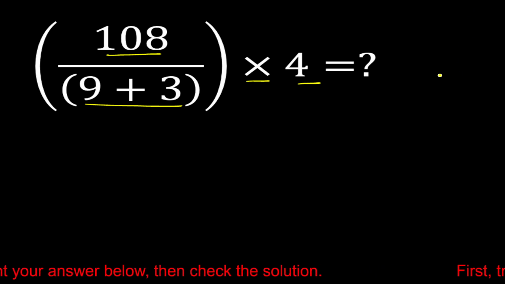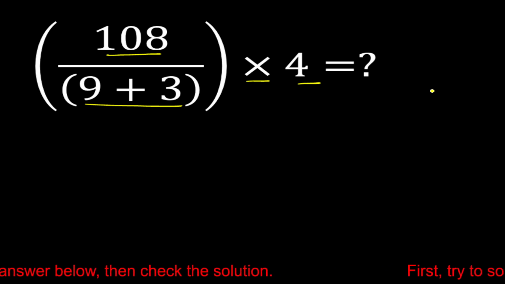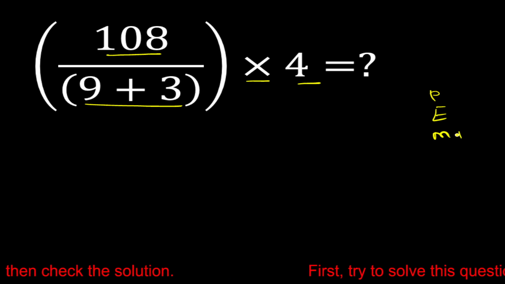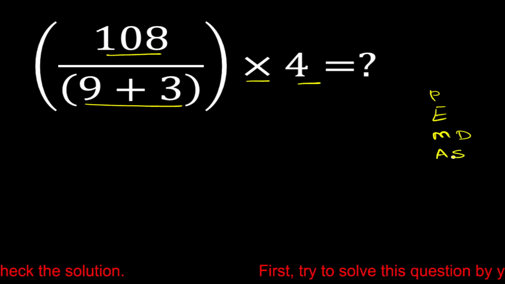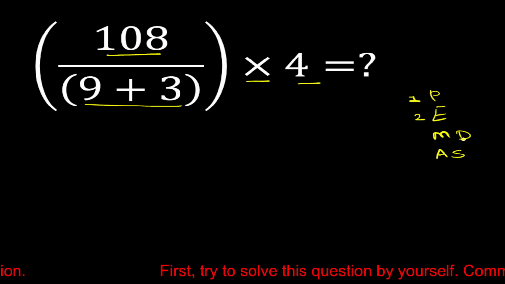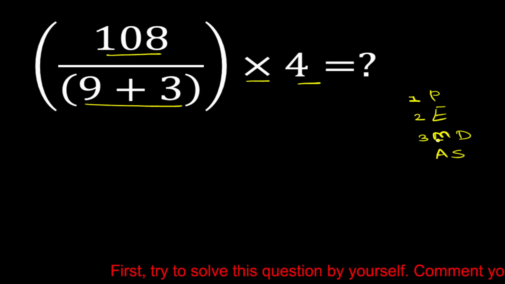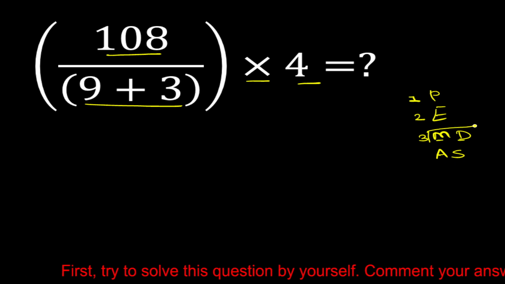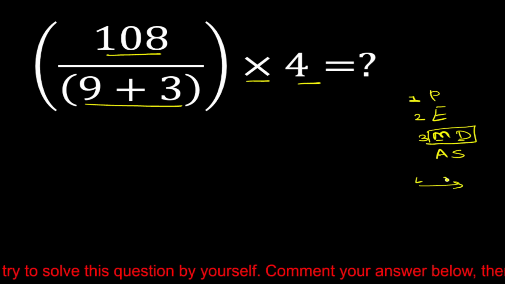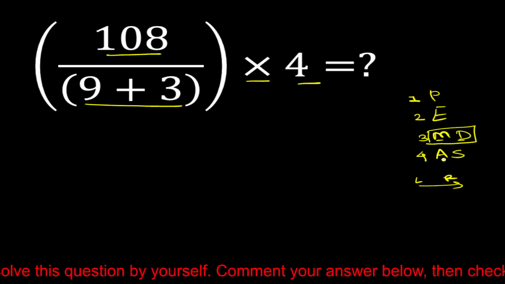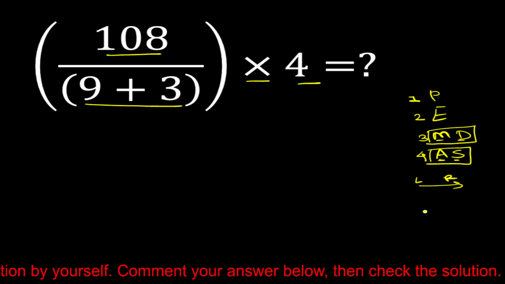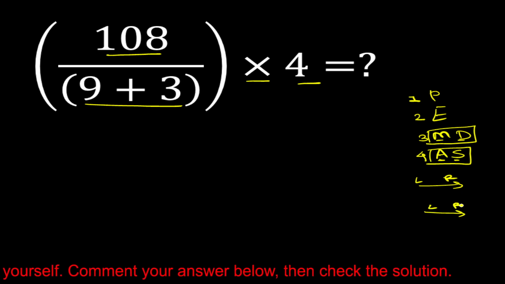Now let's solve this problem correctly by using a PEMDAS rule. PEMDAS. According to PEMDAS, first priority is parenthesis, second priority is exponents, third priority is multiplication and division. Here multiplication and division both have equal priority, so we have to solve it from left to right. Fourth and last priority is addition and subtraction. Also addition and subtraction both have equal priority, so we have to solve it from left to right.